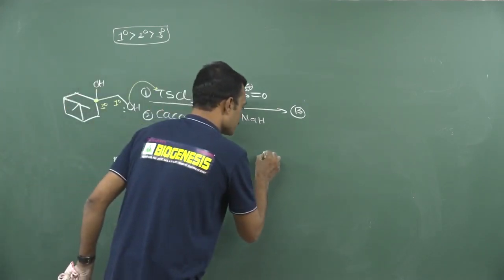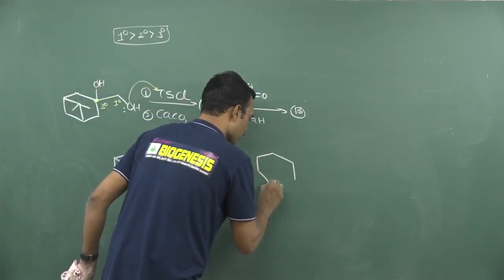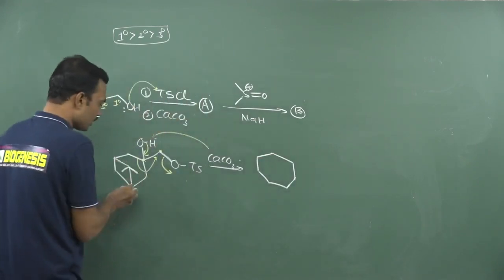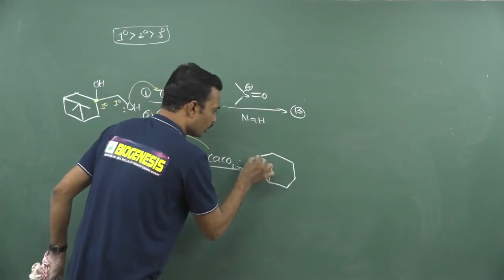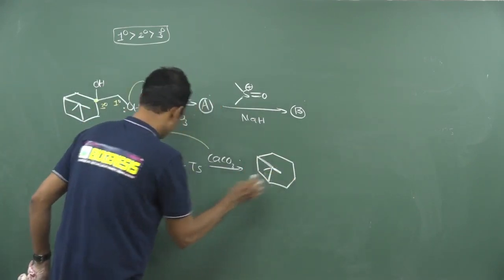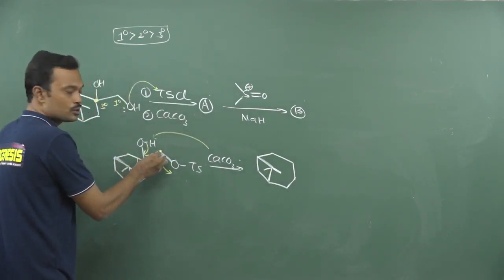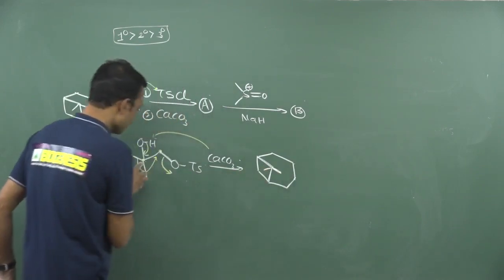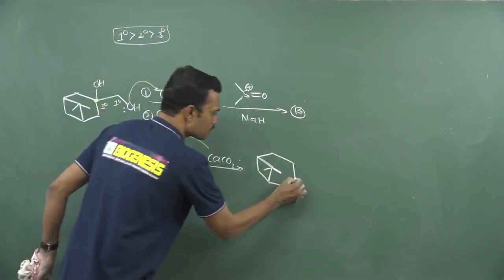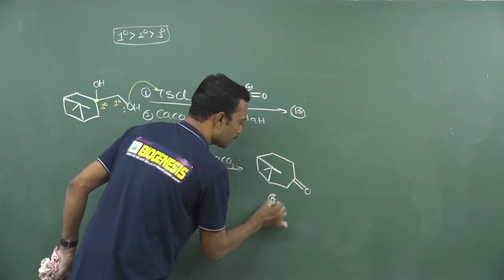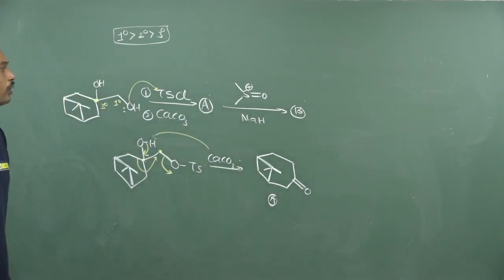So can I write like this? Here I am writing a 7-membered ring like this. Now this and this get connected. It is completely above the plane only. Now this is connected to CH2. Next, adjacent to this CH2 there is a carbonyl group. That is your answer A. This is a semi-pinacolic type of rearrangement.